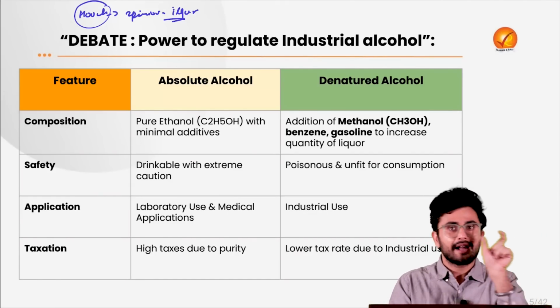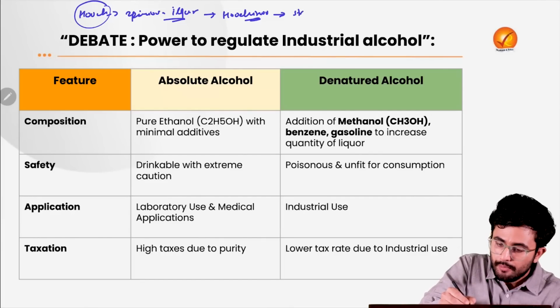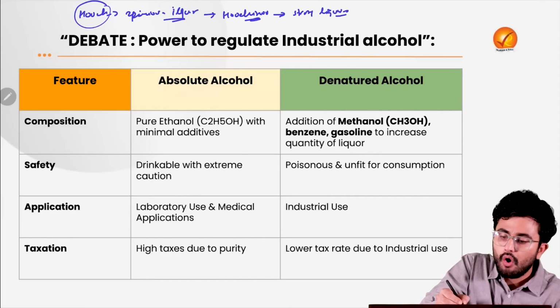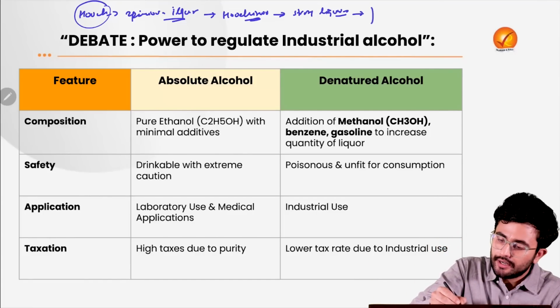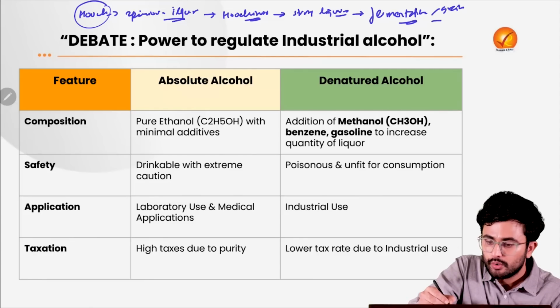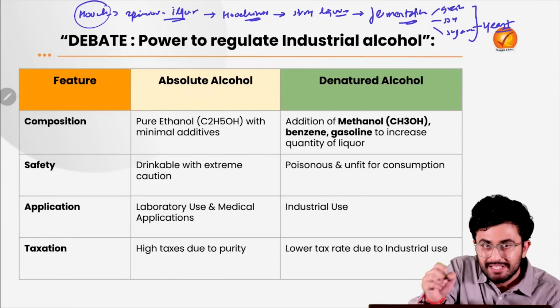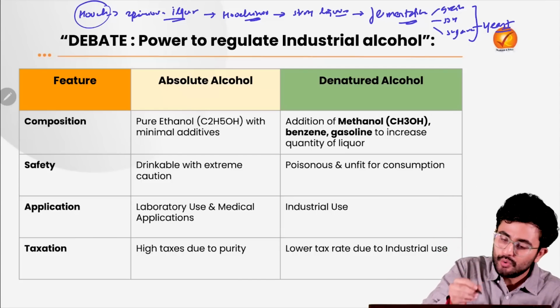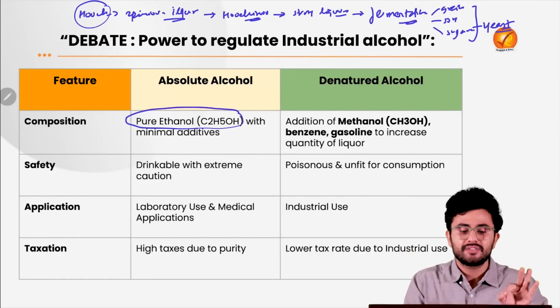This term hooch is derived from an Alaskan tribe, the Hoochinoo, which was quite infamous for making various kinds of strong liquor. Keep in mind that alcohol is created through a process called fermentation. Fermentation of what? Your grain, grapes, sugarcane, etc., by the addition of yeast. And that leads to the production of what? An absolute alcohol, and that is pure ethanol, the chemical formula of which is C2H5OH.